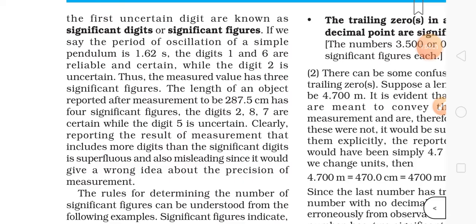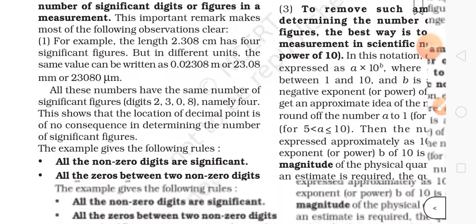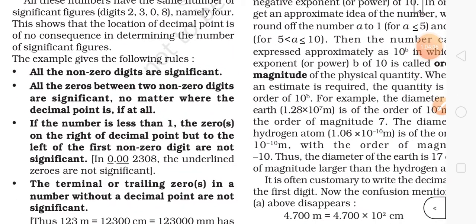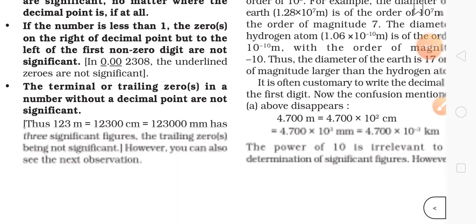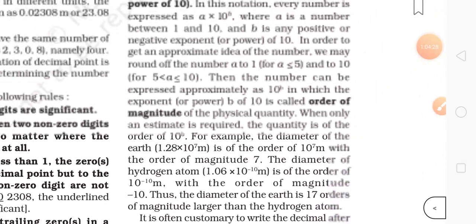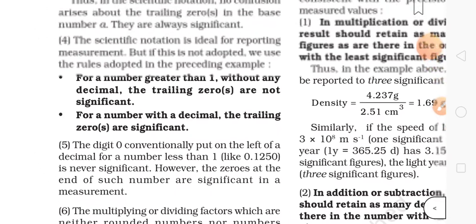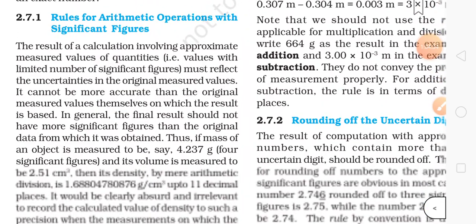I don't want to waste my time and your time by explaining the same thing again and again, because if anybody has watched that video, he or she will be bored. So for that reason I'm doing this. I have completely explained significant figures nicely, and also rounding off I have explained there. So please watch it and follow everything I have told.